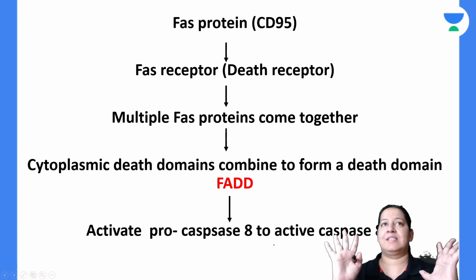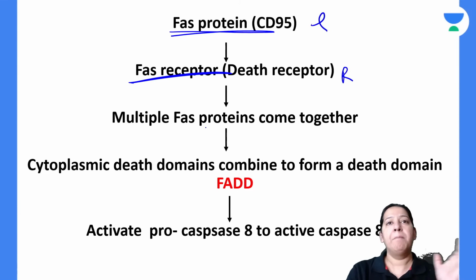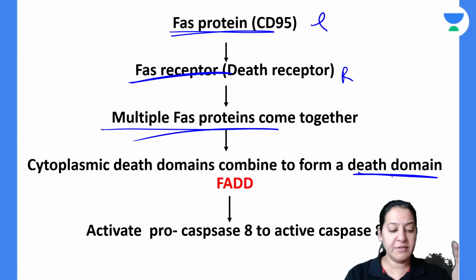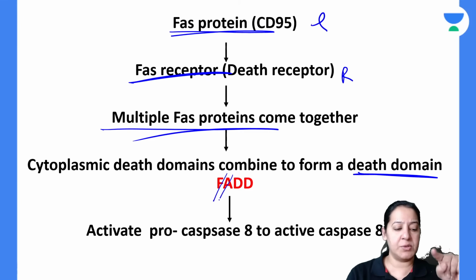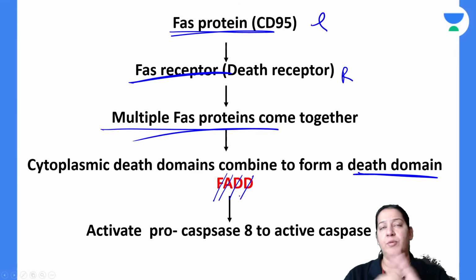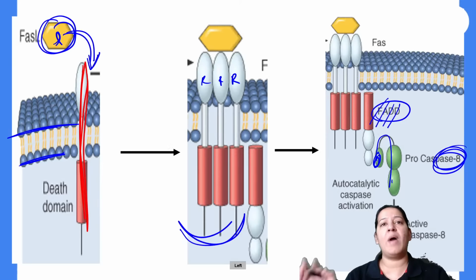You can write like this. Whenever Fas ligand comes and binds with the Fas receptor, multiple receptors come together and they will form a death domain. The name of the death domain is Fas associated death domain, FADD. Because of the formation of this domain, the pro-caspase 8 gets converted into active caspase 8.